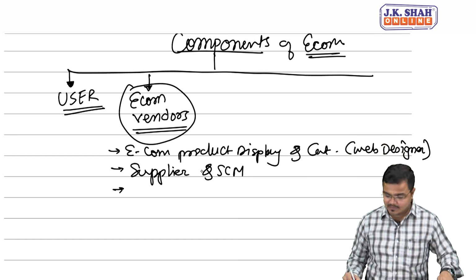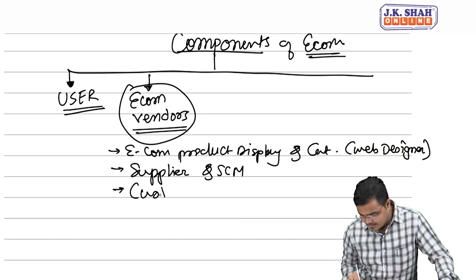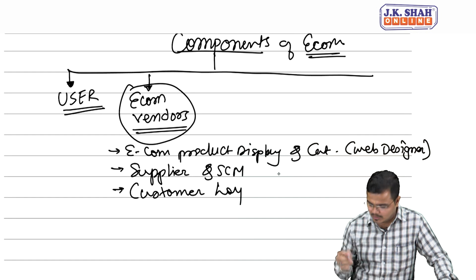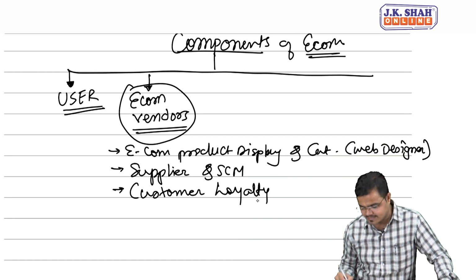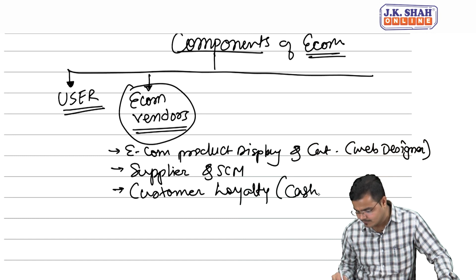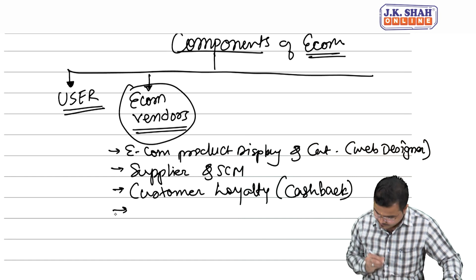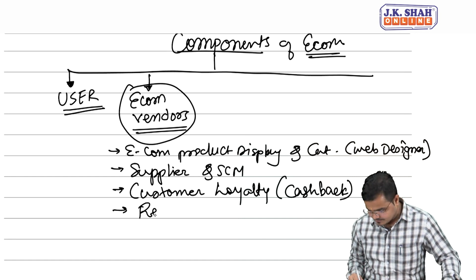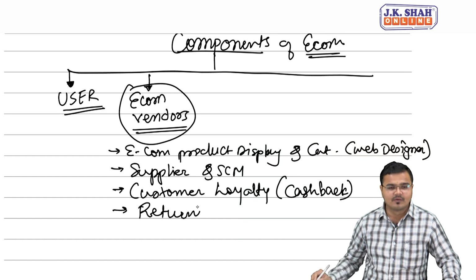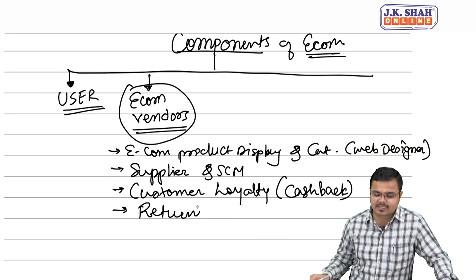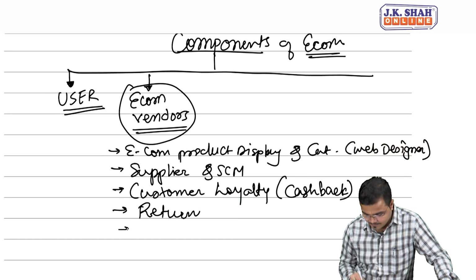We also have customer loyalty suppliers, those who provide, for example, cashback offers and all. We also have people for product returns. For returns also, there are certain people. Then one more, we have different order methods.